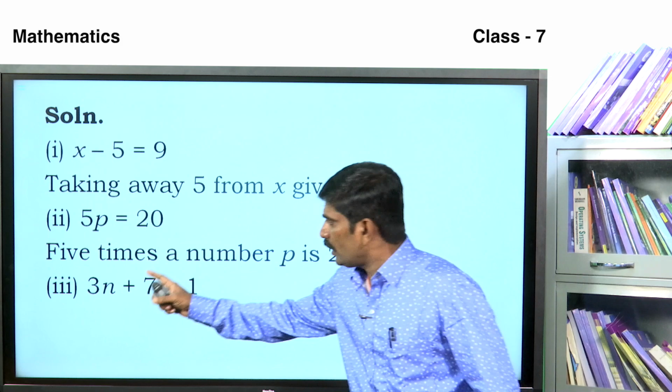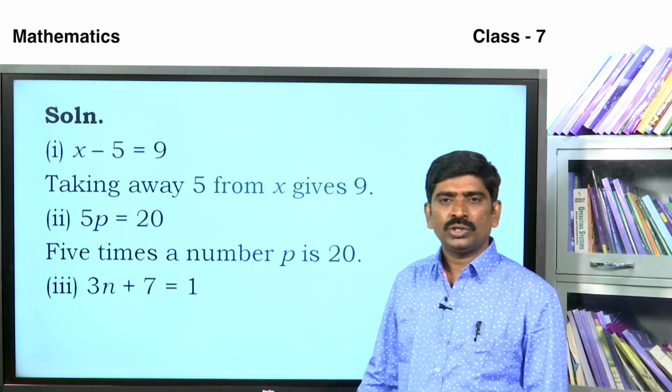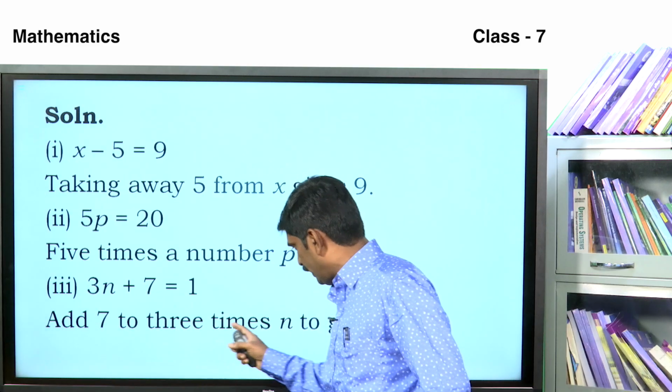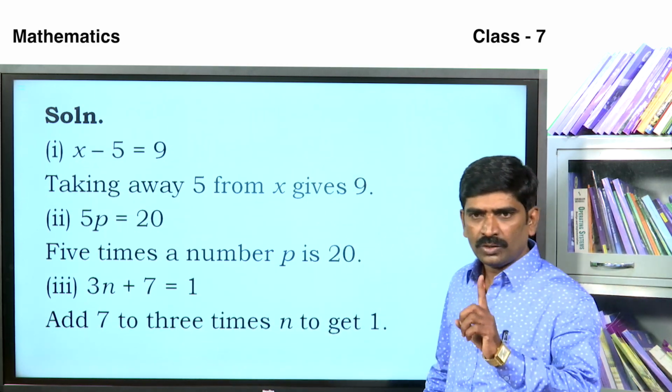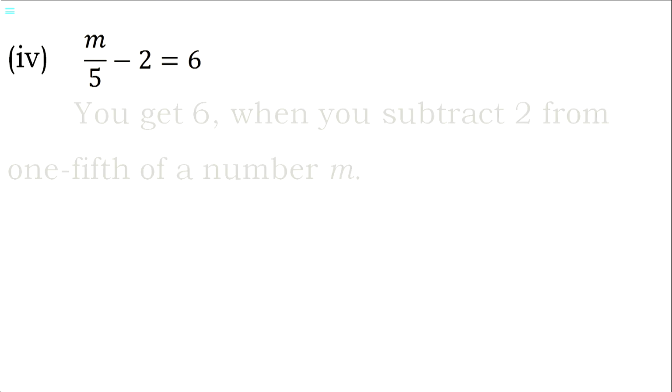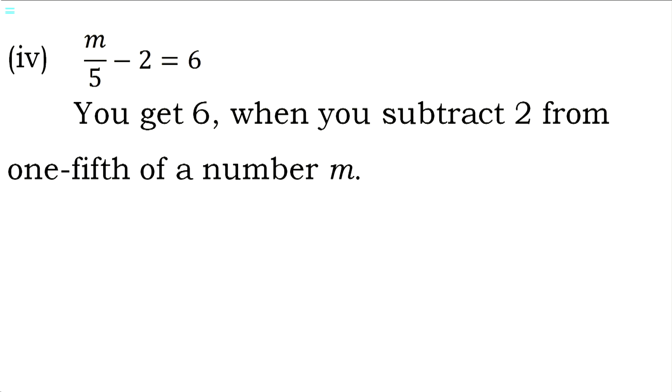Third one, 3n plus 7 is equal to n. Add 7 to 3 times n, then we get n. Fourth one, m divided by 5 minus 2 is equal to 6. You get 6 when you subtract 2 from 1/5 of a number m.